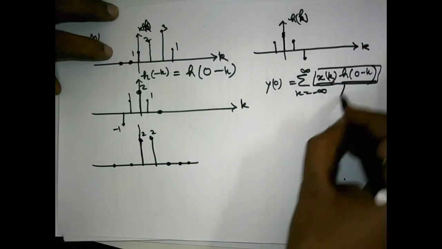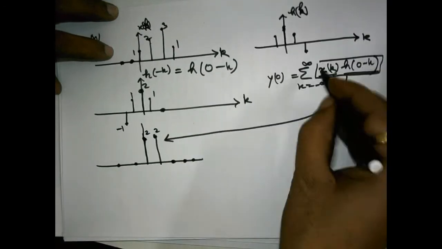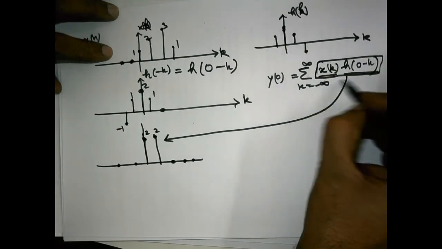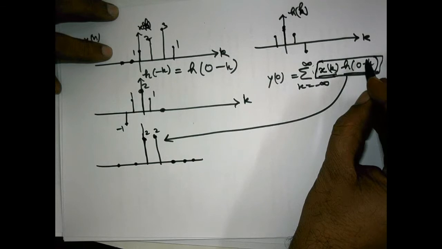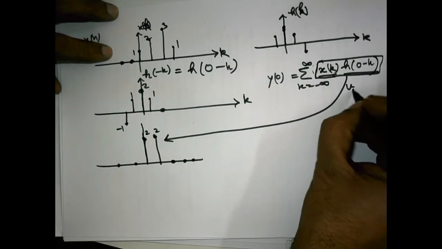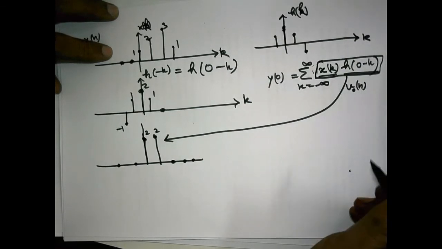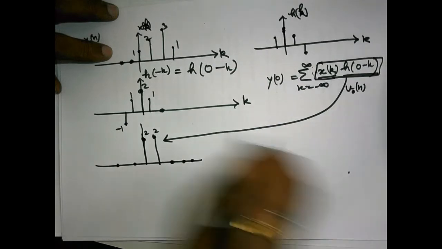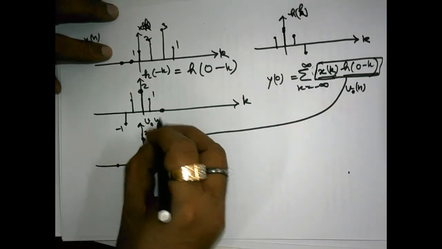This is the multiplied sequence. Suppose we form another intermediate sequence, and we say that this is V0n. This V0n is the multiplied sequence.